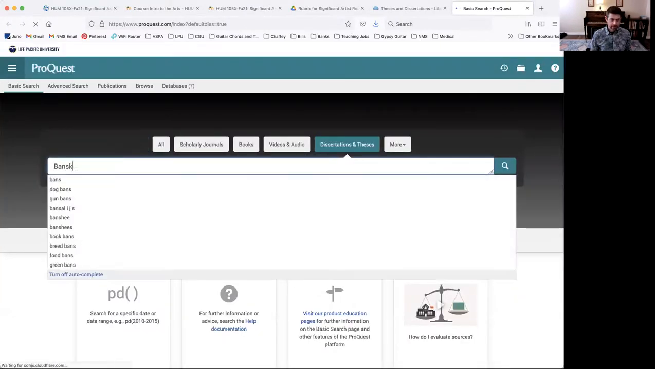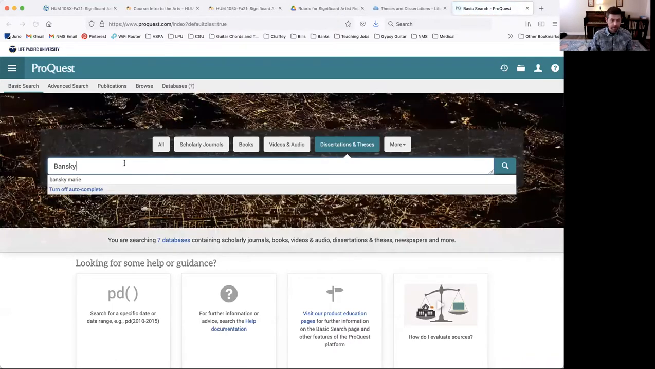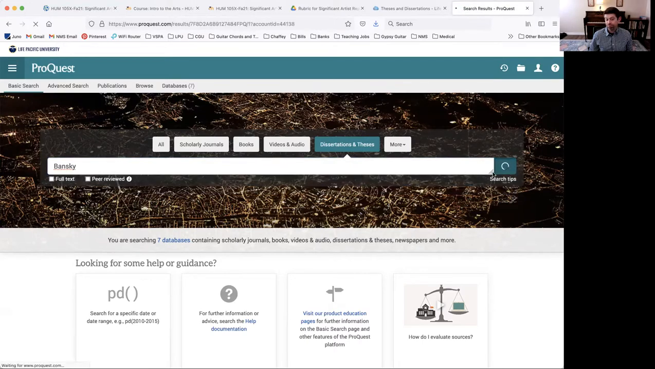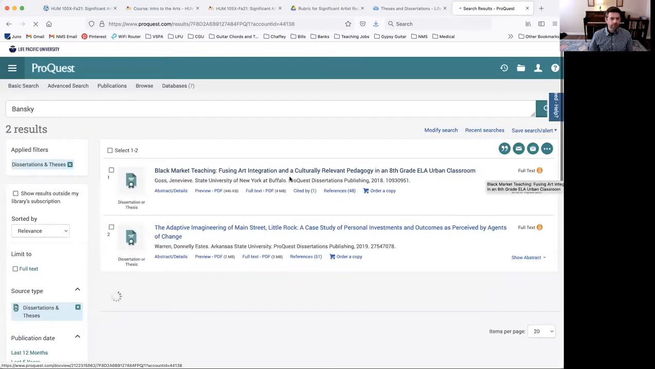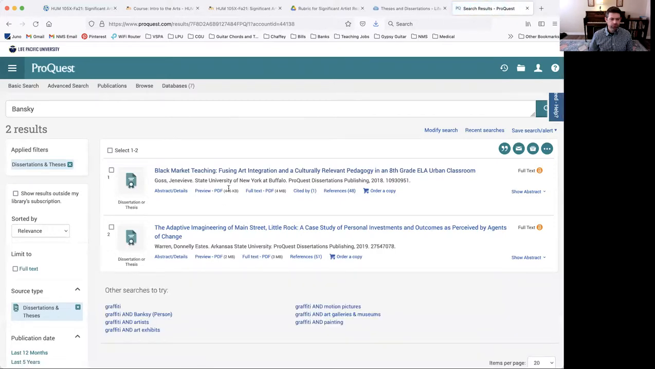So let's see if any doctoral students have worked on Bansky. Maybe, maybe not. It's graffiti. Let's try this. Okay, so it didn't come up with what I was really looking for. This is something related to education. And I'm not sure what that looks like. Adaptive engineering? No, not exactly what we're looking for. But down below here, other searches to try. Graffiti, and Bansky.